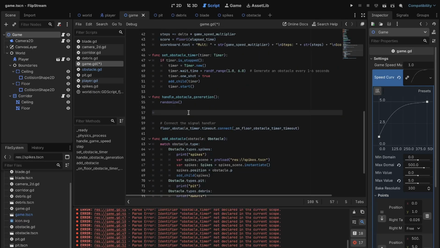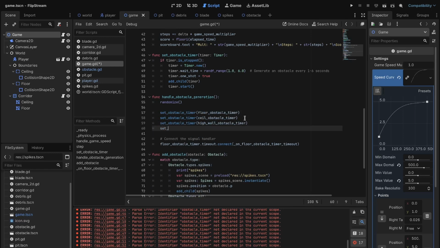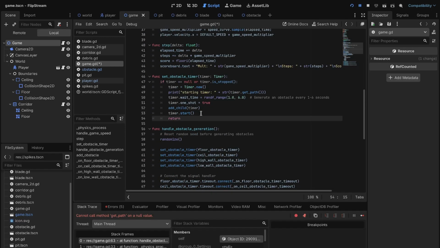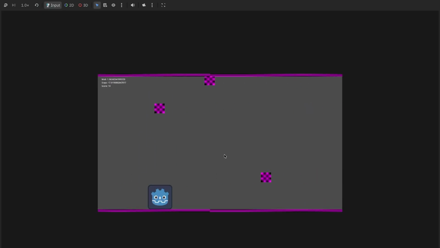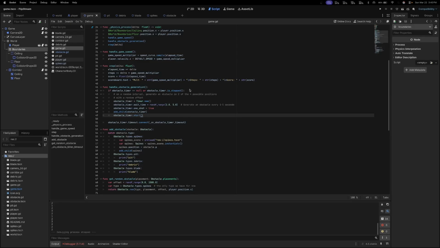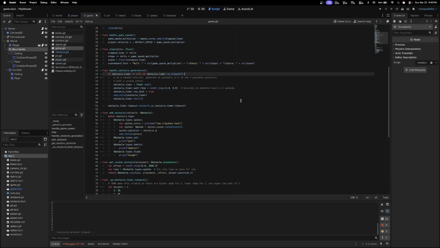And with this approach, I set up individual timers for each of the 4 possible obstacle placements and let them generate on random intervals. This was just to get a baseline feel for it, and as I expected, it was crazy. Way too many obstacles, and I couldn't really control which obstacles would generate at the same time, creating impossible obstacles.